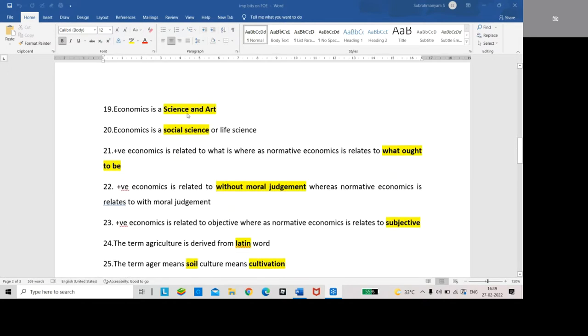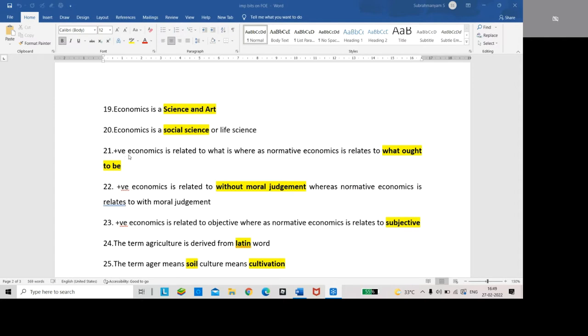Economics is science as well as art. Economics is a social science, that is, not a life science.